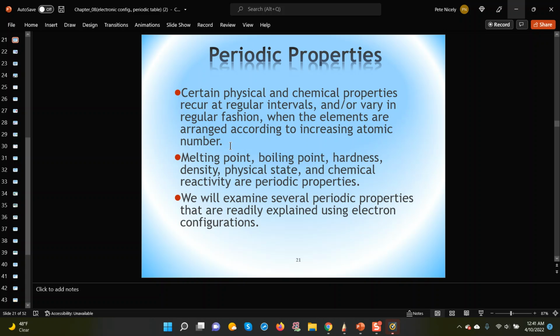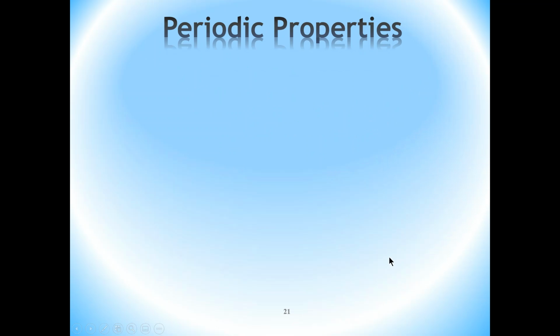However, after many years, the atom was probed into, the different particles were discovered, and now we have our current understanding of how the electrons are arranged, and we can now see the correlation between the trends that we're about to discuss and the electronic arrangement. So that's what we're going to discuss in this section of this chapter.